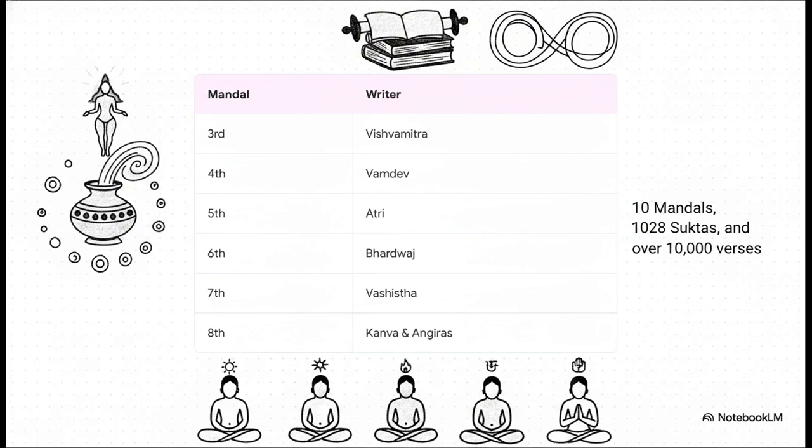The core of it, mandals 2 through 7, are the oldest parts. You'll definitely want to connect these specific oldest mandals to their writers. Vishwamitra famously penned the 3rd mandal, Vamdev the 4th, and Atri the 5th. Then we have Bhardwaj for the 6th, Vasista for the 7th, and Kanva and Angiras for the 8th. The 9th mandal stands out as totally unique because it is entirely devoted to just a single deity, Soma.